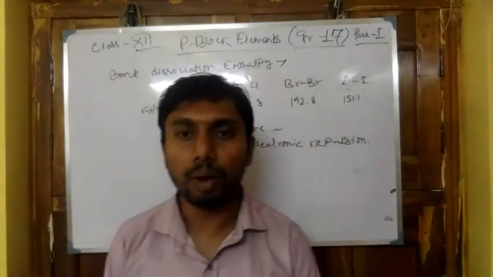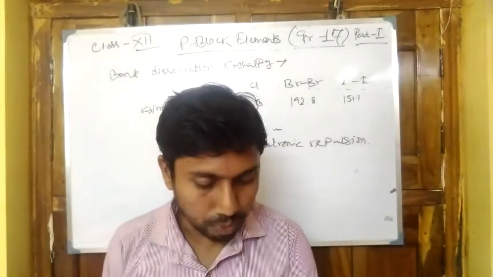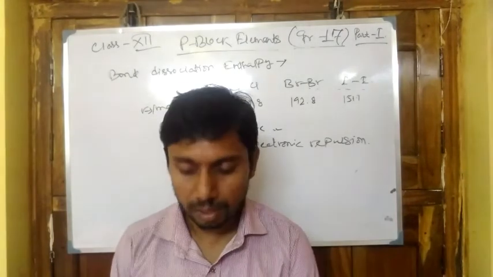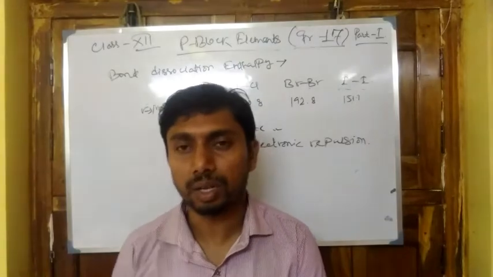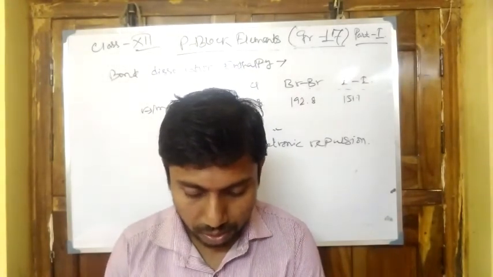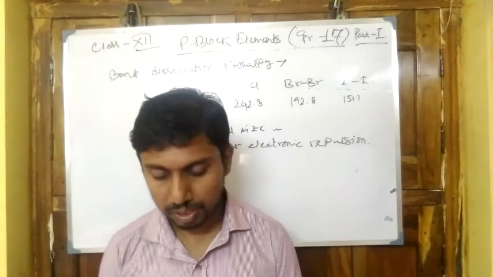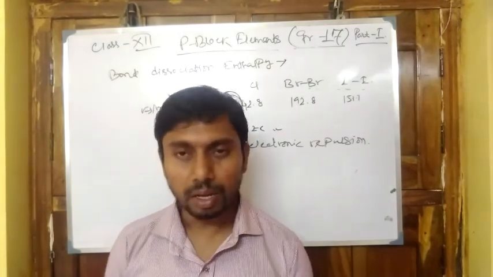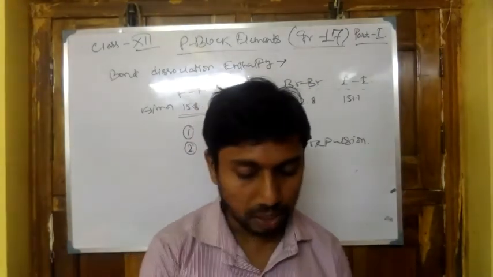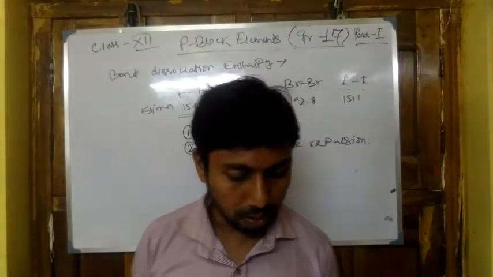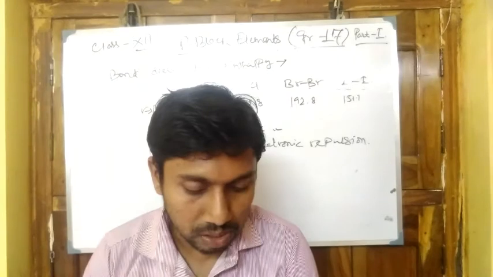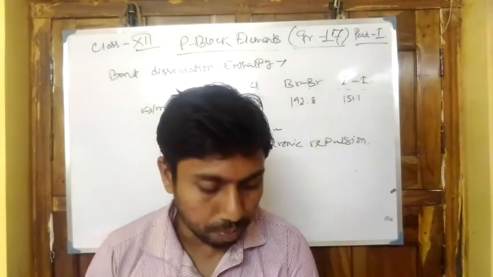So this is all about the physical characteristics of group 17 elements. First of all, their state, that is gas, liquid and solid, which is due to the van der Waals attractive force. Second, the atomic radius, and third, the electronegativity, which is the highest in the period. Then the electron gain enthalpy, and the bond dissociation enthalpy. In the next class we will start with the chemical properties of the elements.